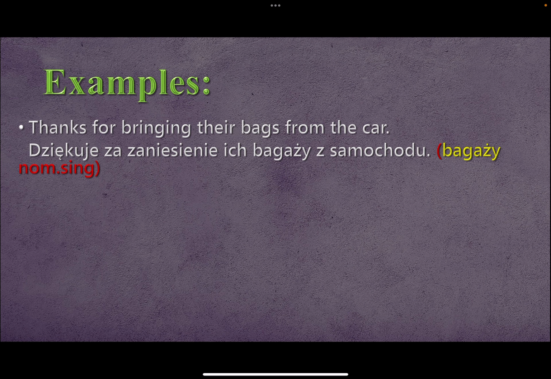Okay? It might be hard to grasp at the beginning. This is, by the way, plural and not singular. Bagaży, bagage is singular. There's a mistake here. I see a butterfly, so I'm going to show you the answer right now.